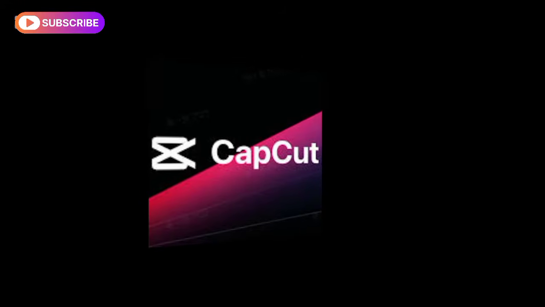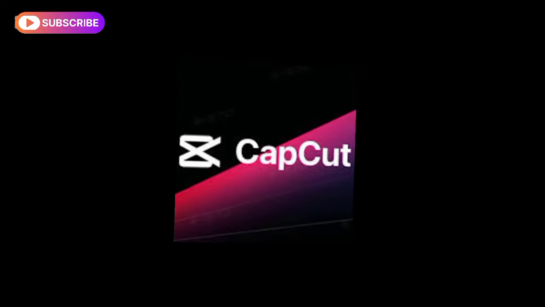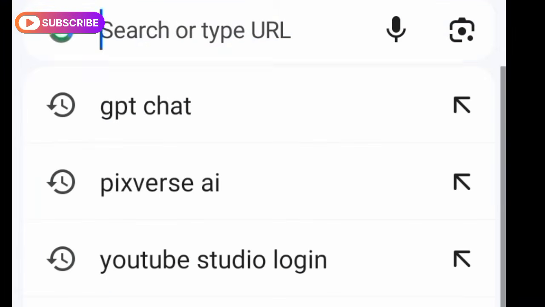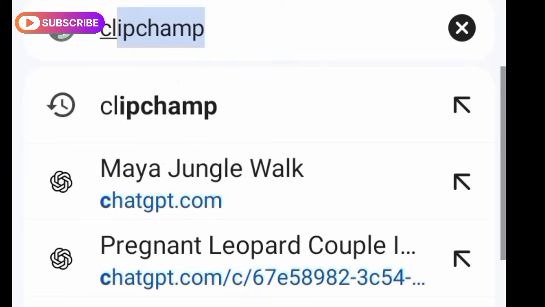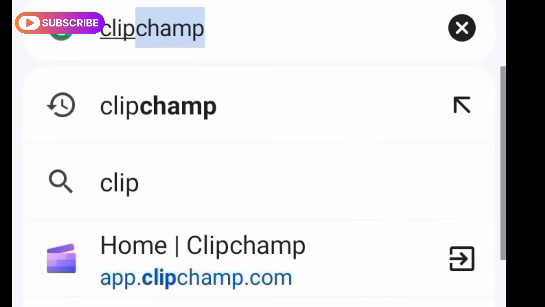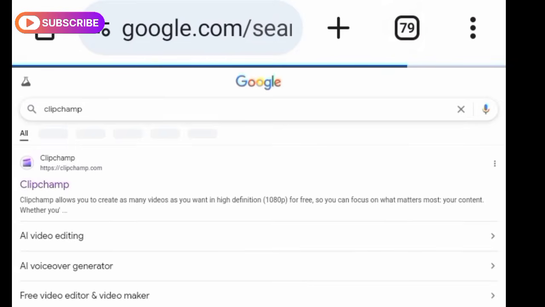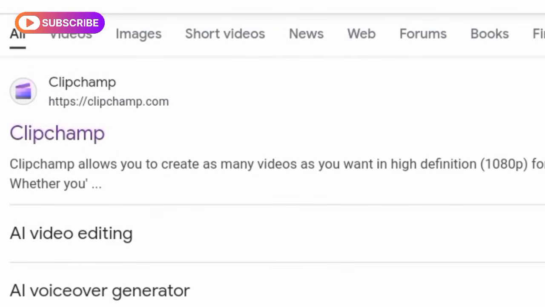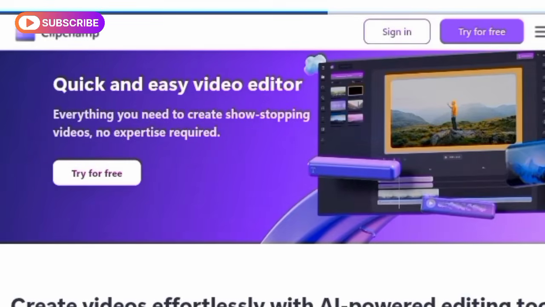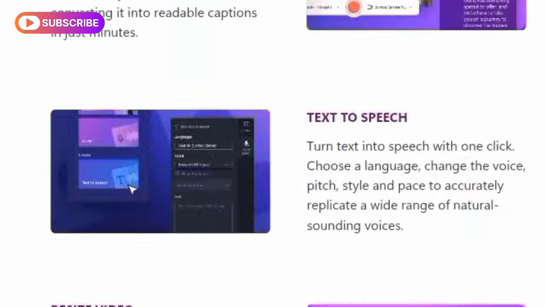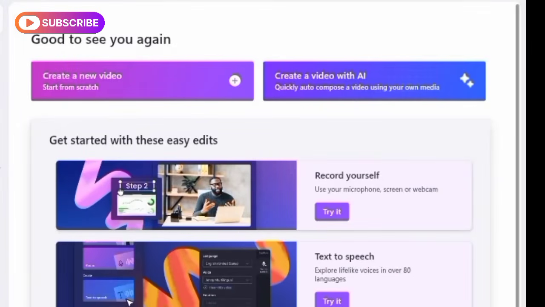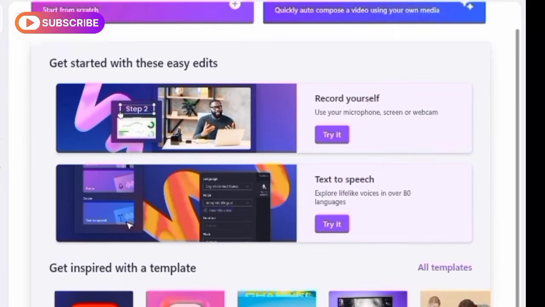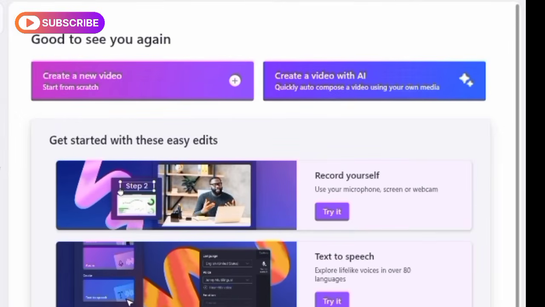After that, you can use editors like CapCut or Veed to further enhance your video. Voice edition. I create my voice using Clipchamp. It works very well even in the free version. It is a trusted and free professional tool. It generates high-quality voiceovers. You'll see its dashboard. Select the text-to-speak option. You can generate your voice using this feature. When you select it, it will give you many virtual voice options.